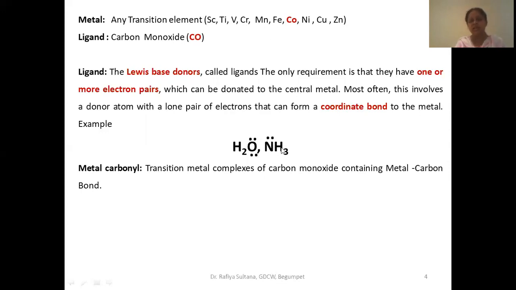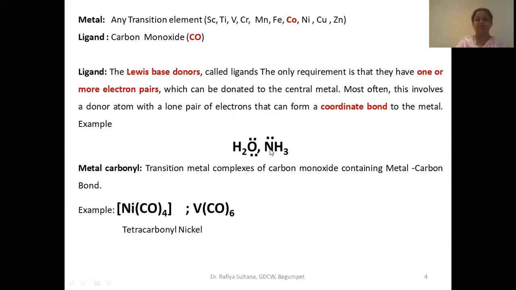When these ligands donate these lone pairs of electrons, we should remember that there should be some vacancy. Vacancy where? In the outermost orbitals. What are the outermost orbitals in transition elements? We all know the outermost electronic configuration: 3d and 4s are the outermost shells. So there should be vacancy in the 3d orbitals of the metal in order to accept this lone pair.